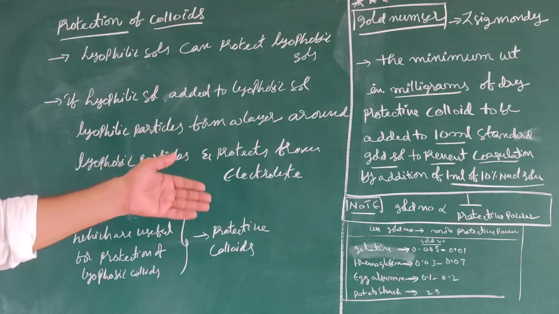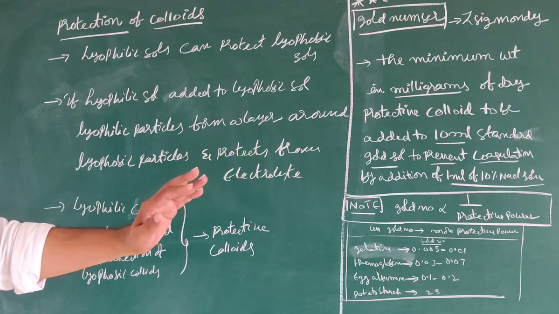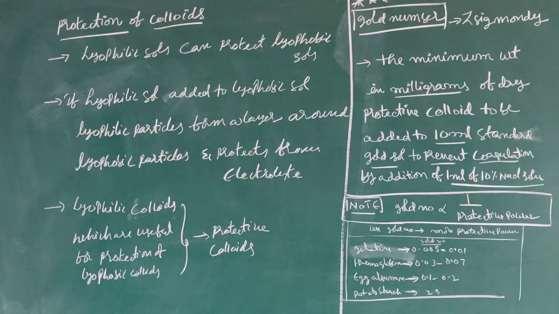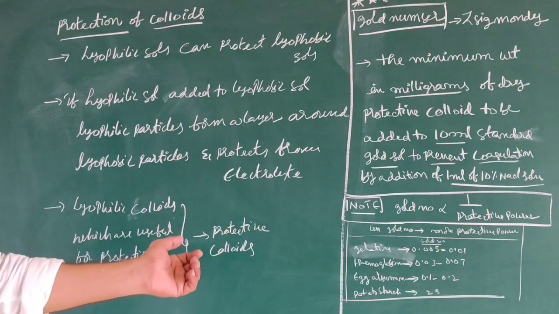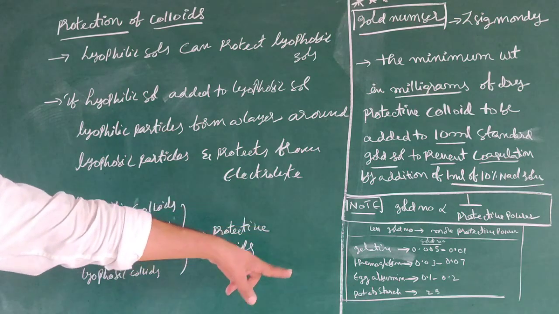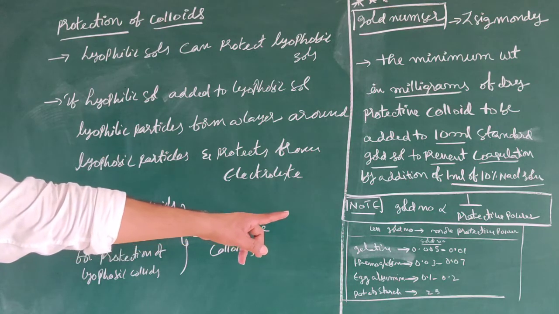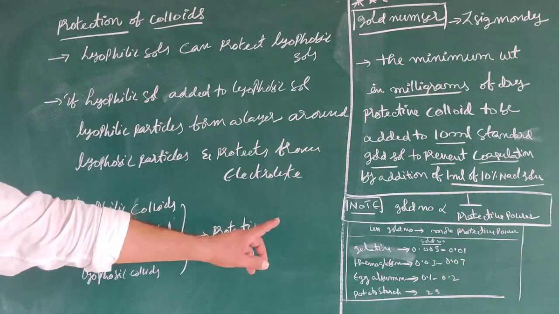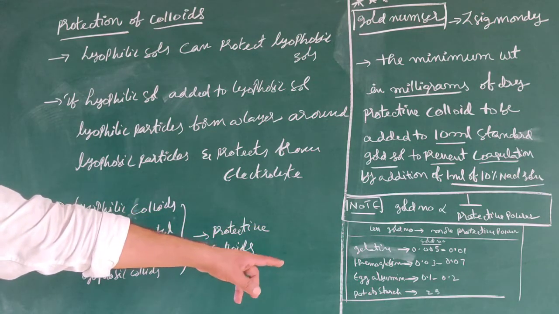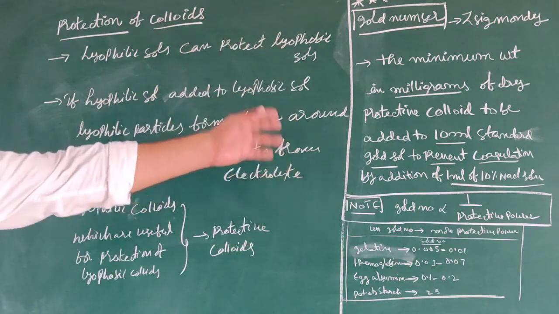Suppose you consider gelatin: gold number is 0.005 to 0.01. Hemoglobin 0.03 to 0.07. Egg albumin 0.1 to 0.2. Potato starch 25. So among these four, gelatin has gold number 0.005 to 0.01, so it has high protective power. Less gold number means high protective power. Potato starch has gold number 25, so it has less protective power. This area is important. Please revise carefully.